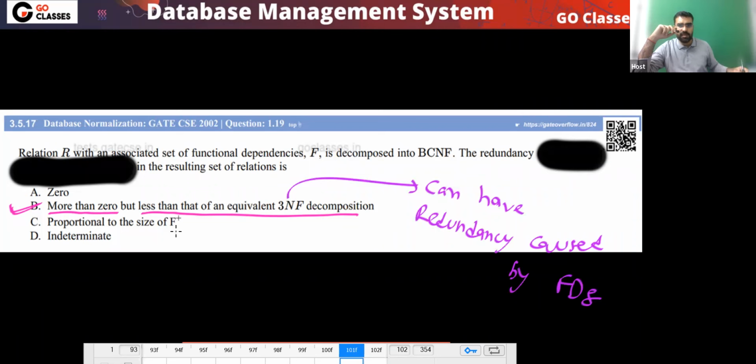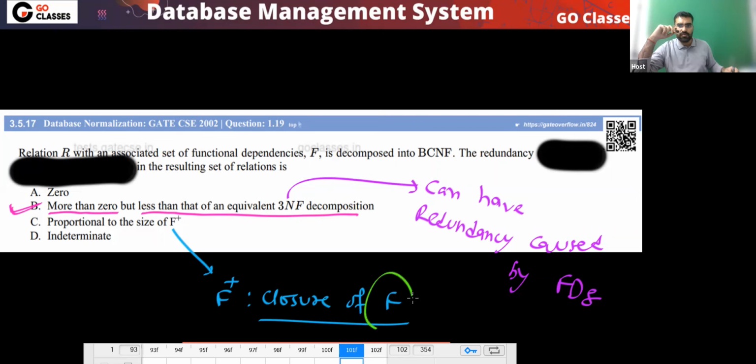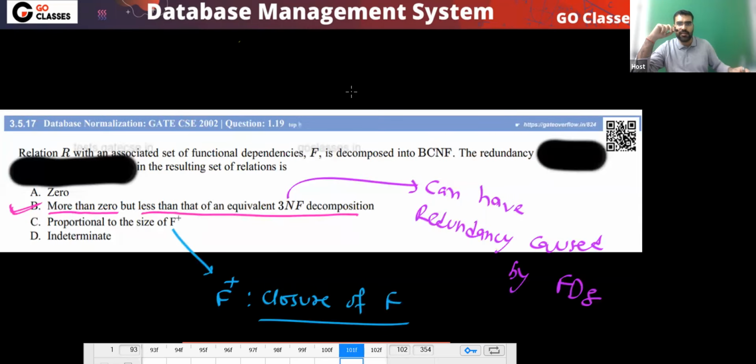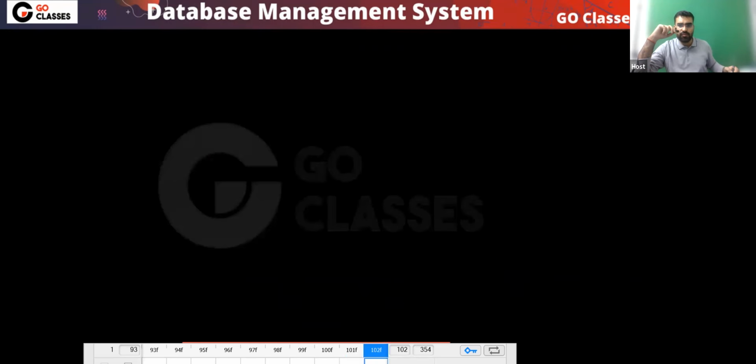What is F plus? F plus is closure of FD. We already know what F plus is. F plus is closure of F, the set of functional dependencies. Have we seen this concept? Nikhil, you have a set of functional dependencies. Can you find the closure of F? Can you find F plus?